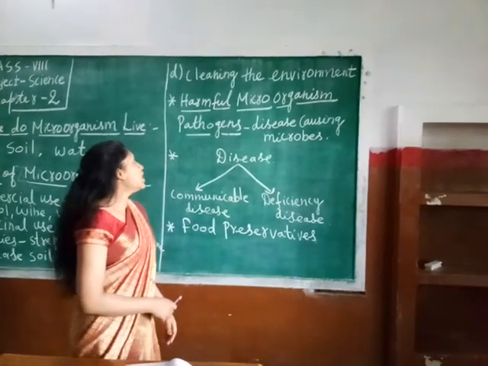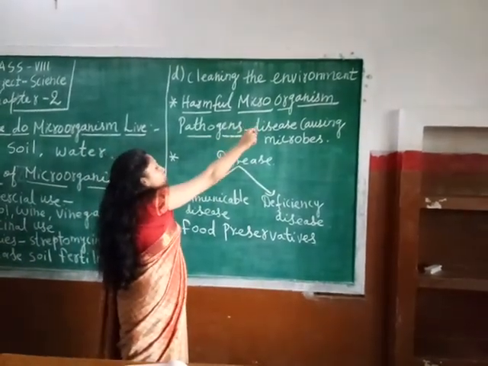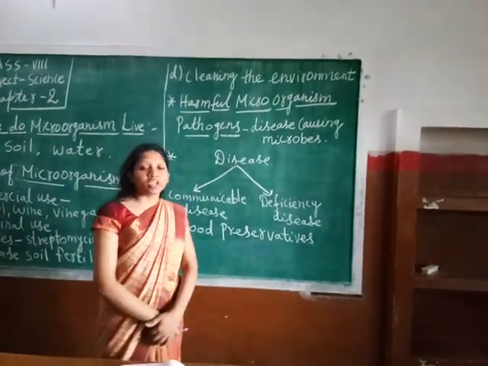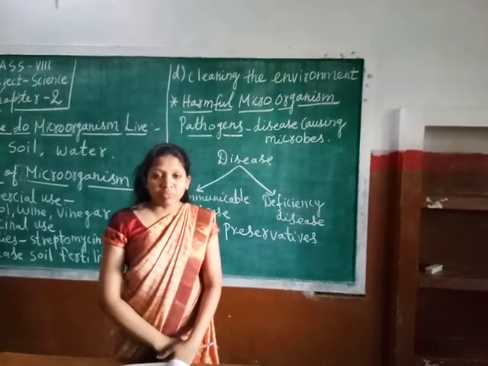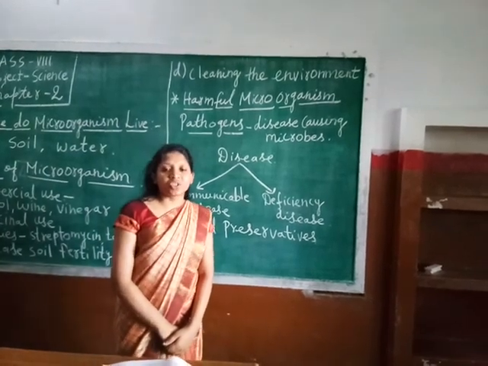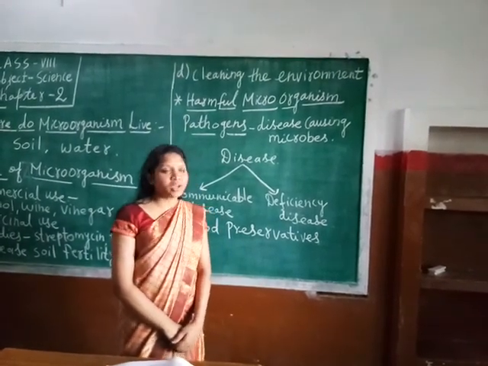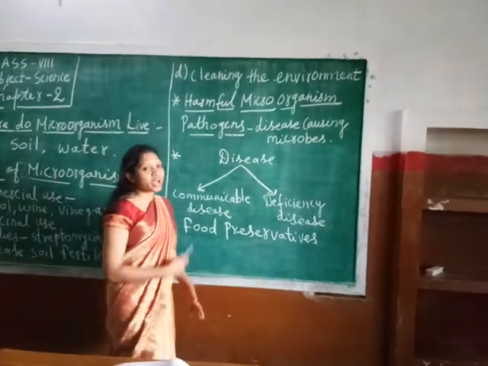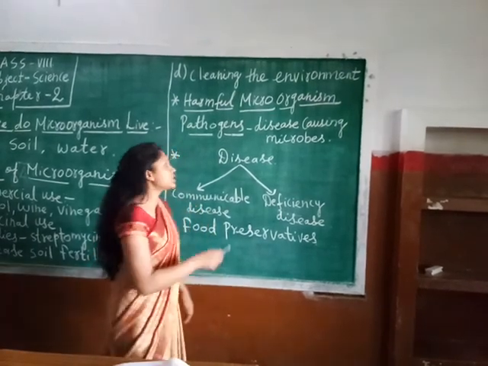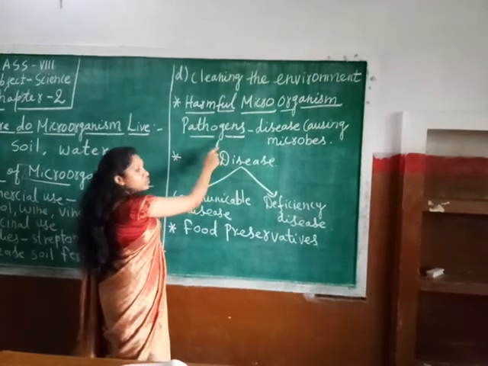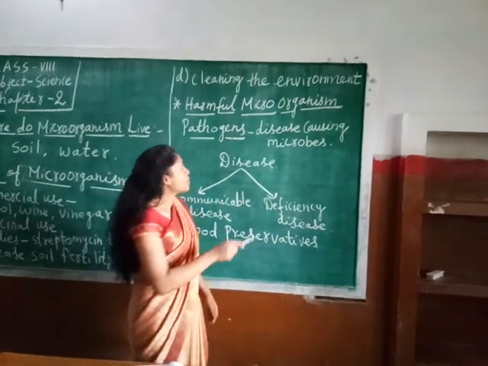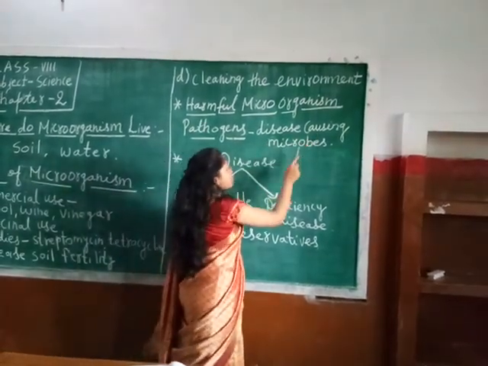Next, till now we have studied the uses of microorganisms. Now we will learn the harmful aspects, or harmful microorganisms. Basically here we will learn all the microorganisms which are harmful for us, that means which may cause harmful effects or certain diseases in our body. Clear, students? Okay. So what do we call a microorganism that causes harm to our body? Pathogen. Understood? Pathogen means disease causing microorganism.